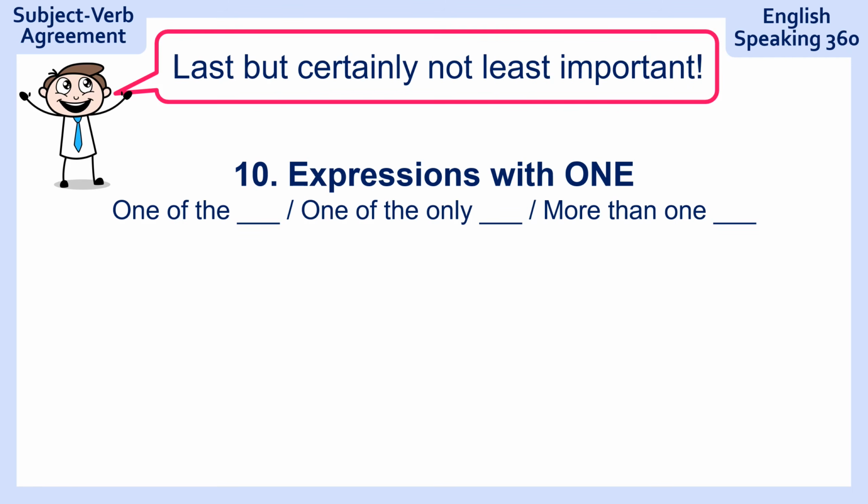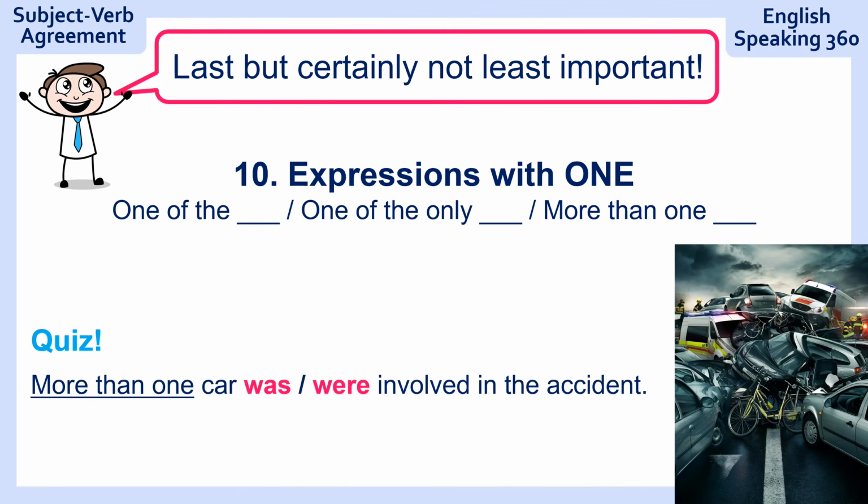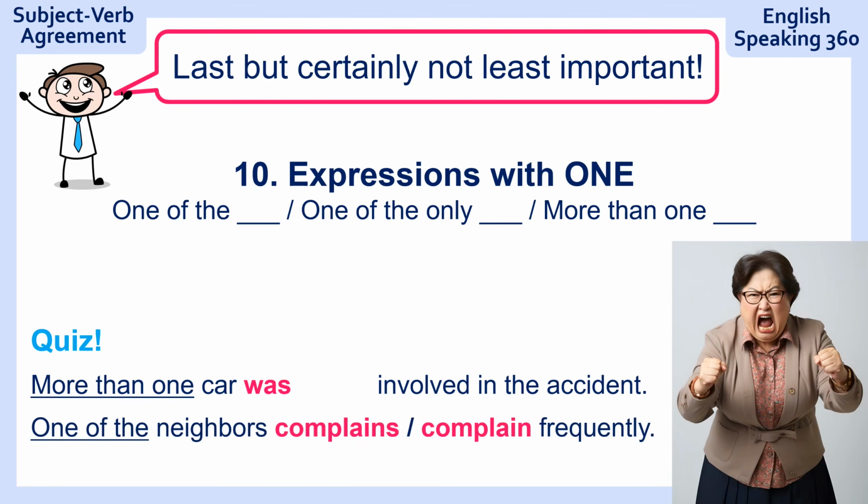One of the, only one of, more than one. Be careful with these ones. Quiz. More than one car involved in the accident. So there was a big accident, a big pileup on the highway. So more than one car was involved in the accident. Yes, it was. One of the neighbors frequently. One of the neighbors complains frequently.